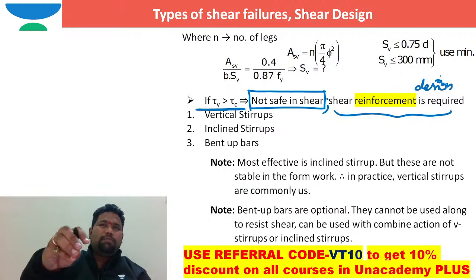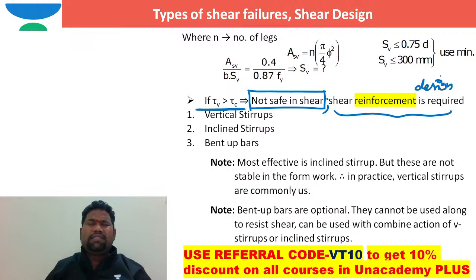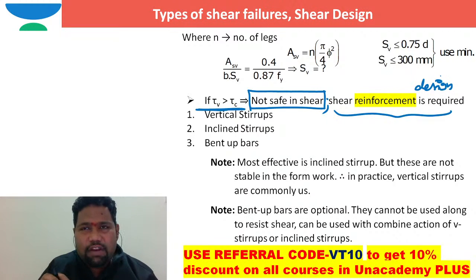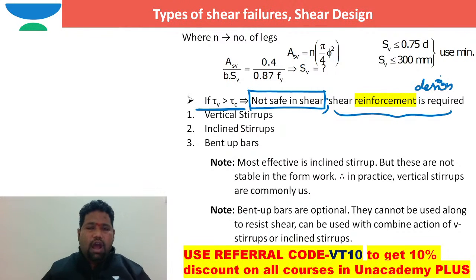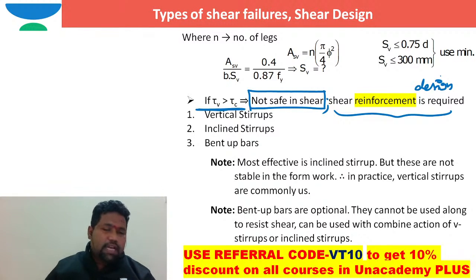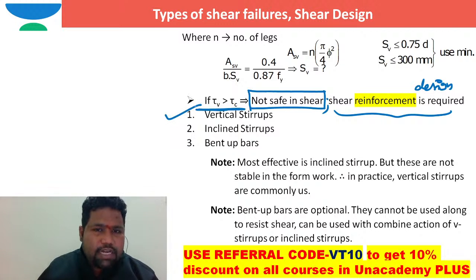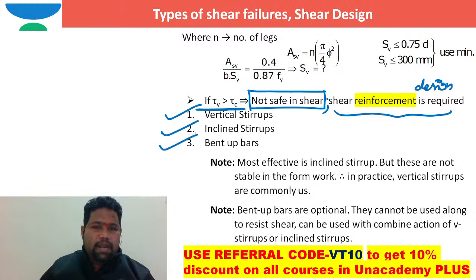Previously, I had provided some nominal shear reinforcement just to take care of stresses due to secondary effects like temperature, creep, shrinkage. But now shear reinforcement design is really required. How can the shear reinforcement be provided? It can be provided by vertical stirrups, by inclined stirrups, and by bent up bars.